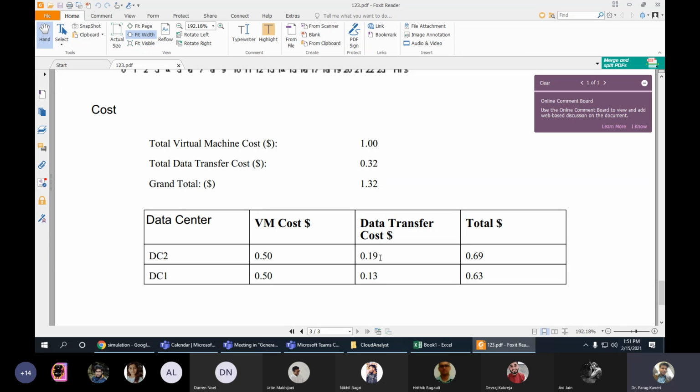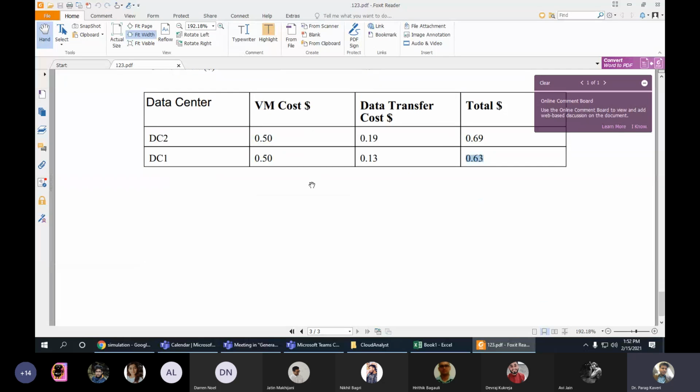On the other hand, there were only 2 machines which communicated with data center 1. So you can see the difference. Data transfer cost will be higher for data center 2 and for data center 1 the cost is lower. So this is the total cost on the virtual machine and data transfer.